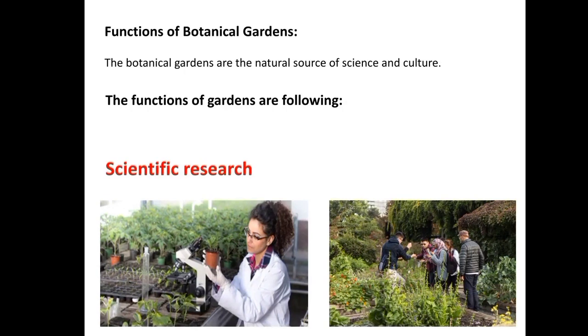Then, botanical gardens not only serve as taxonomy and systematic research centers, but they also play an important role as a valuable source of plant ecology data collections, such as the phenological indications of climate change. Phenological means it is a study of periodic events in biological life cycles. It also helps in plant physiology, plant growth and animal interaction.